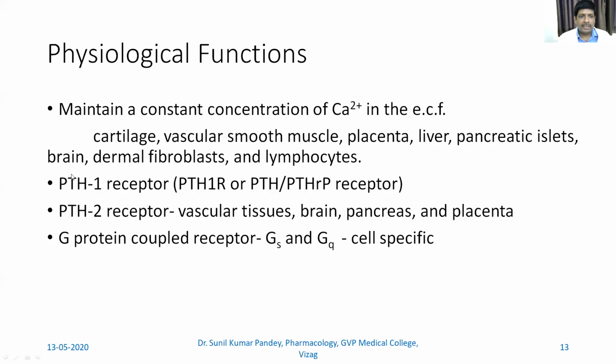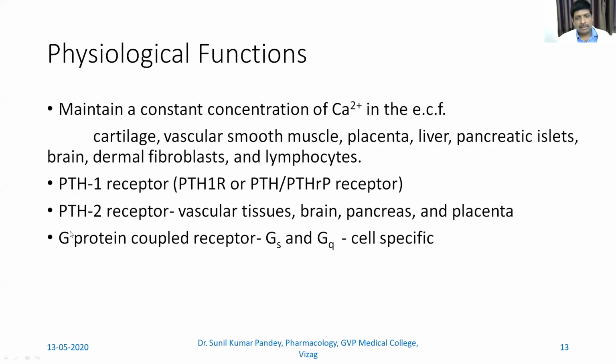And how does parathyroid hormone act? It acts by binding with a receptor. Pharmacology is all about a receptor and receptor mediated action. So parathyroid hormone binds with the parathyroid hormone 1 receptor, PTH receptor 1, or PTHrP, the parathyroid hormone related protein receptor. Also, there is another type which is the PTH2 receptor, which is present in the vascular tissue, brain, pancreas, and placenta.